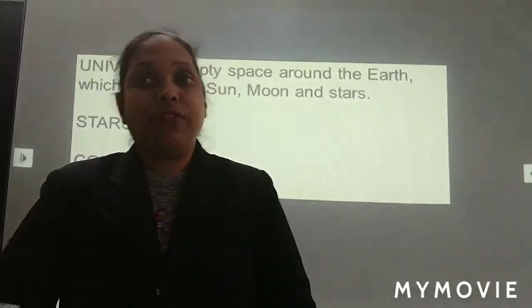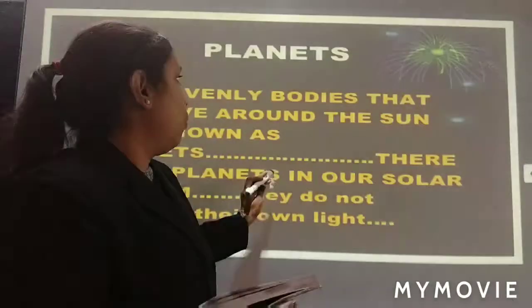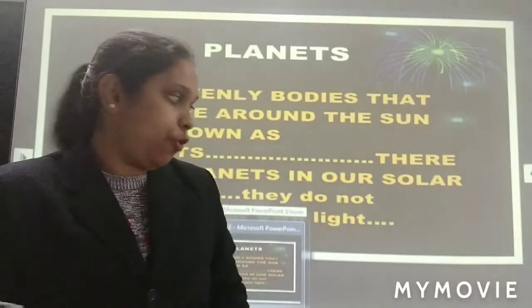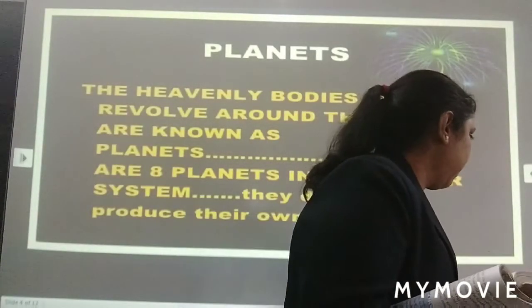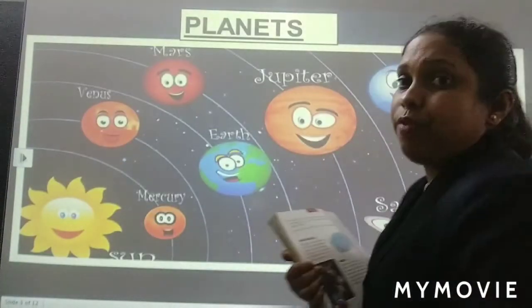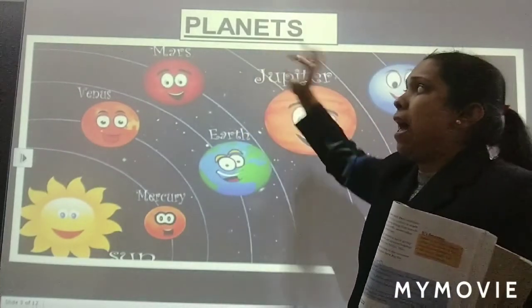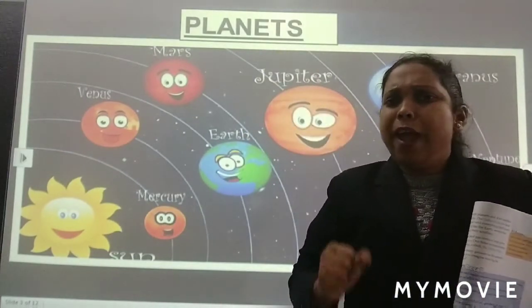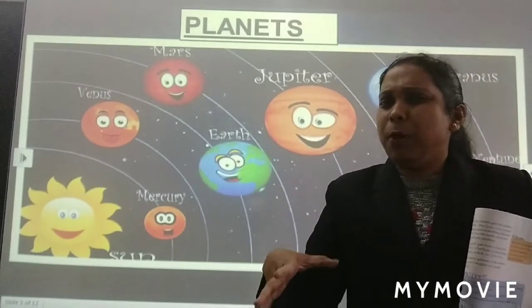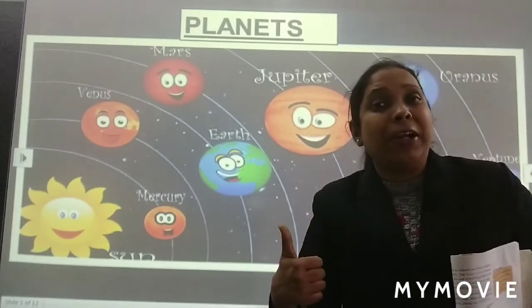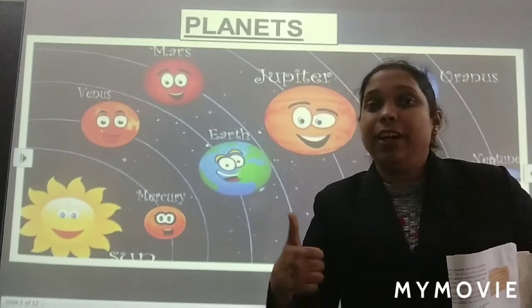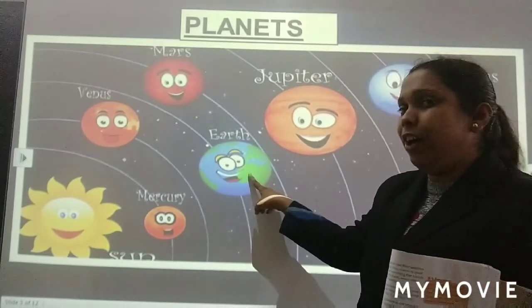Now, let's read further and understand what is the next topic. Now, there is a picture that we are going to study. Next is planets. So, everybody knows something or the other about a planet. So, which is our planet? You know that. Our planet is Earth.